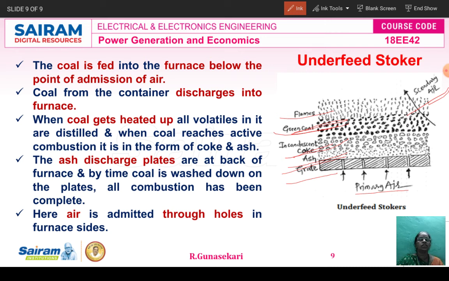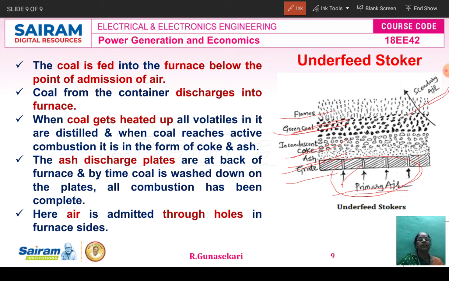The ash discharge plates are at the back of the furnace. By the time the coal is washed down on the plates, all combustion has been completed. Here the air is admitted through holes in the furnace side. You see these holes only, through which the air is admitted to the furnace. So this is the function of the underfeed stoker.